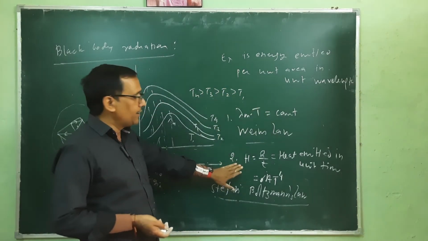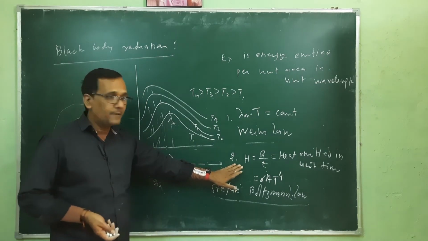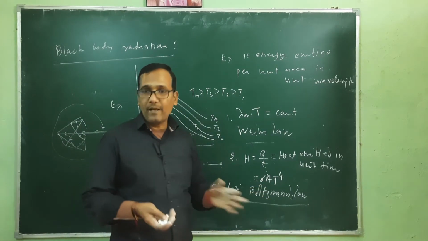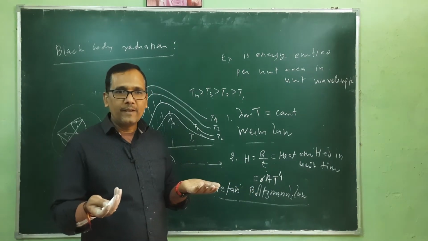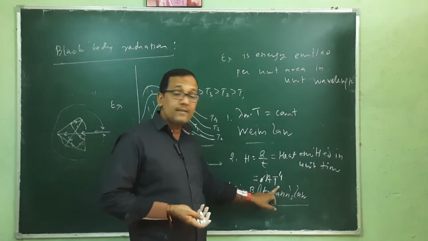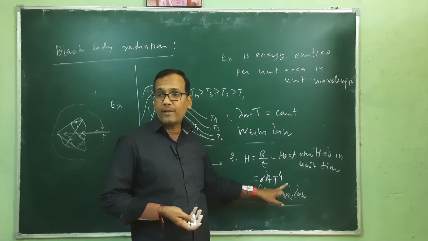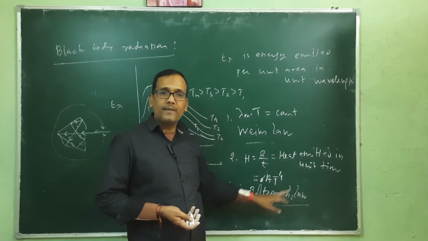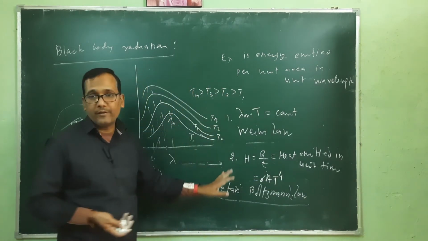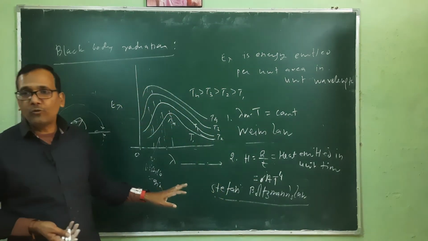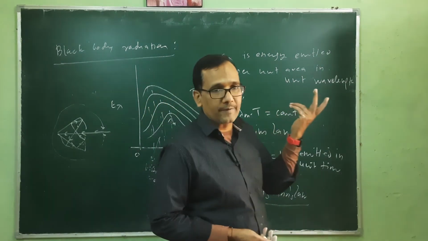The heat energy emitted per unit time depends on the area of that substance. More area, more heat energy will be emitted per unit time, as well as it depends on temperature, T raised to the power 4. This is Boltzmann-Stephen's law. And because of all these relations, now we are able to measure the temperature of stars.